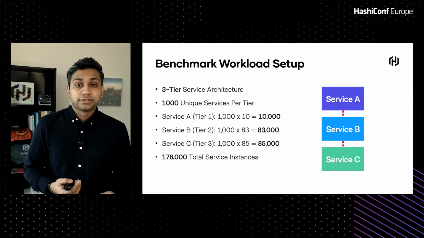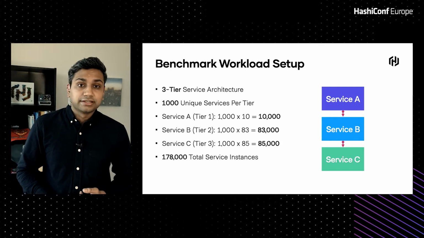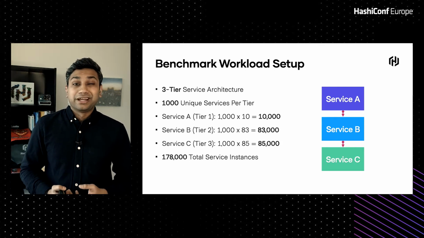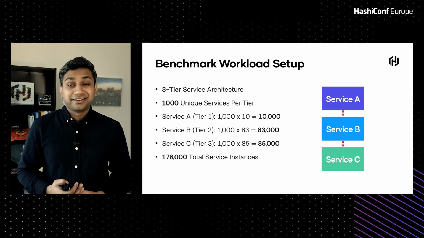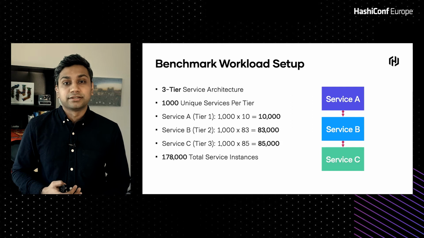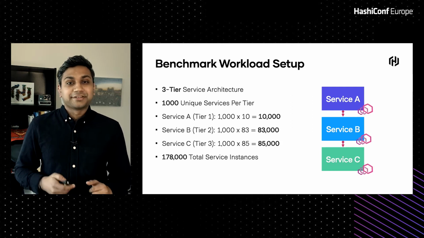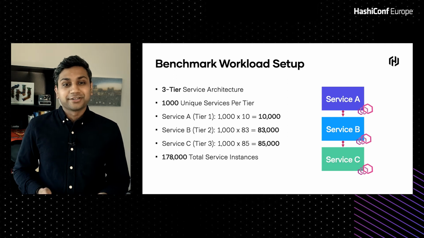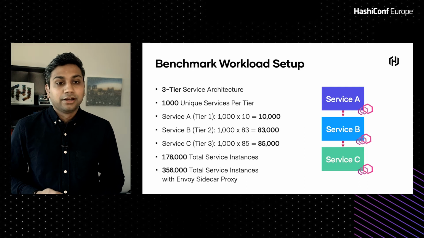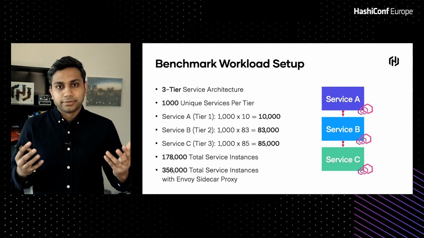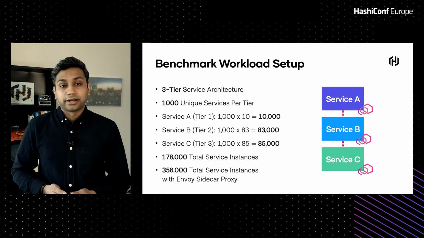We had 10,000 service instances in tier 1, 83,000 in tier 2, and about 85,000 in tier 3, which makes up about 178,000 total service instances running in containers in the cluster. Now, this does not account for the sidecar proxies. If you bring in the Envoy sidecar proxies, this number goes up to 356,000, which is 178,000 times 2 in total service instances and Envoy sidecar proxies.